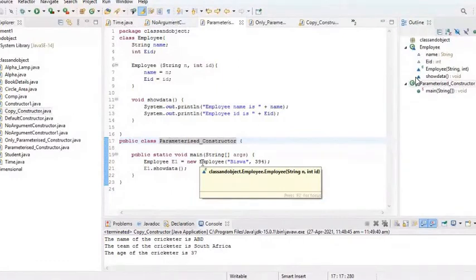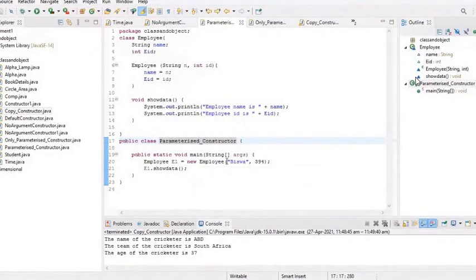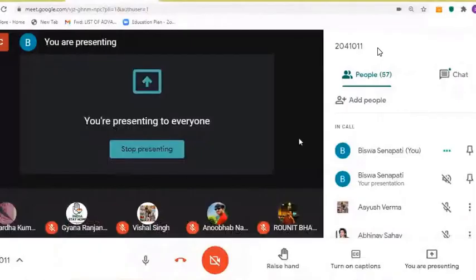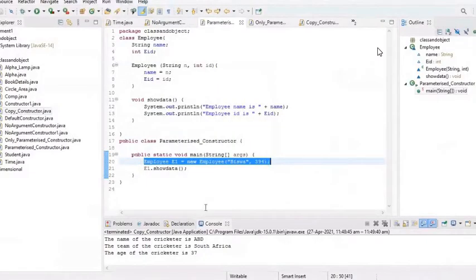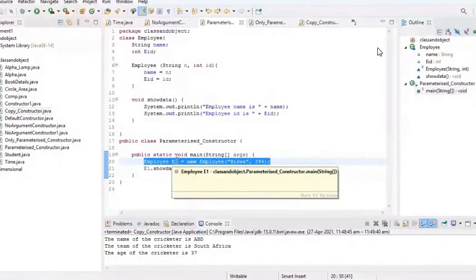I have allocated memory. This statement is very important for the parameterized constructor. I have allocated memory in the heap area for the object, but remember in the bracket I am passing two parameters because whenever the object is created, constructor is called. I found that there is only one constructor, that is employee, which takes two parameters. So I have to pass two parameters while creating the object. So any doubt in this statement, raise your hand. Any doubt?